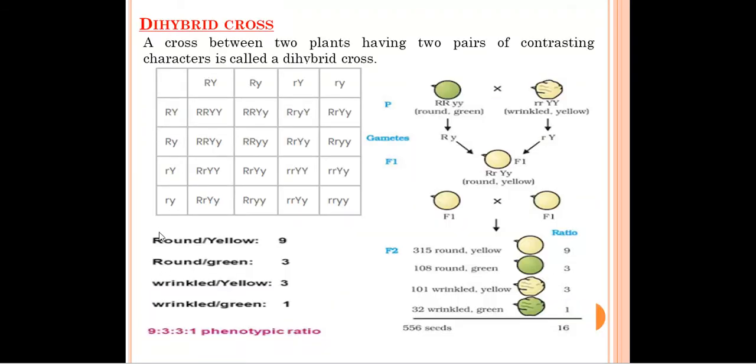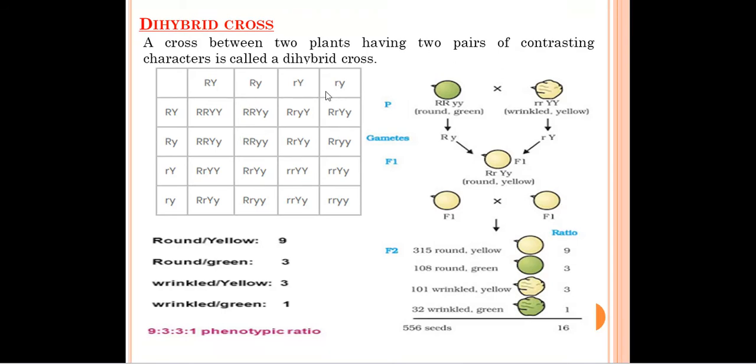This side and this side, it will be the same. So we will take this one. For example, one possibility can be capital R, capital Y. One possibility can be capital R, small y. One possibility can be small r and capital Y. One possibility is small r and small y.